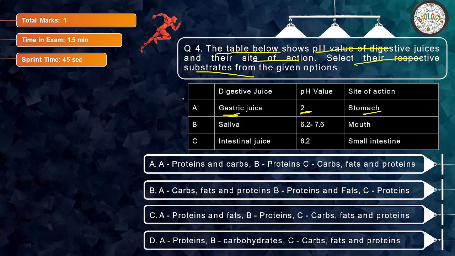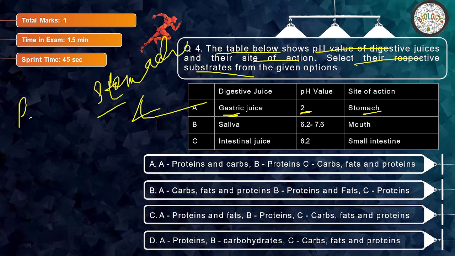See, gastric juice is secreted in the stomach, right? So in the stomach you have only and only pepsin, which breaks proteins, which digests proteins. So in the options, only in option D you have protein. So this is the correct answer. All the other three are wrong.